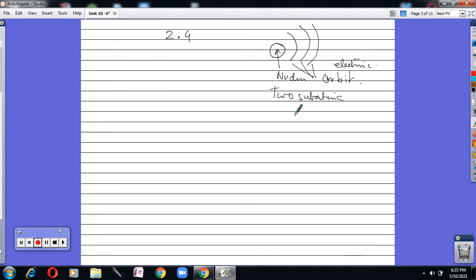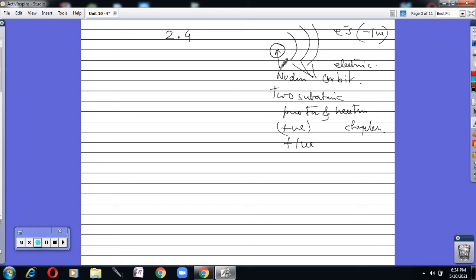What are the two subatomic particles? Proton and neutron. Proton is positively charged, plus one charge, and neutron is chargeless. And these electronic orbits are full of electrons, and electrons are negatively charged particles.